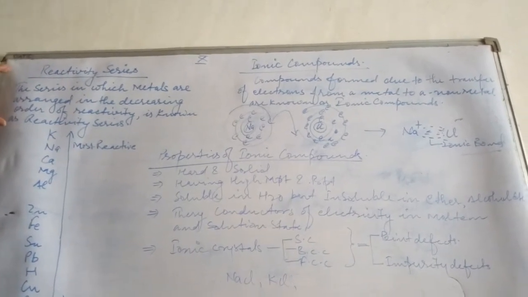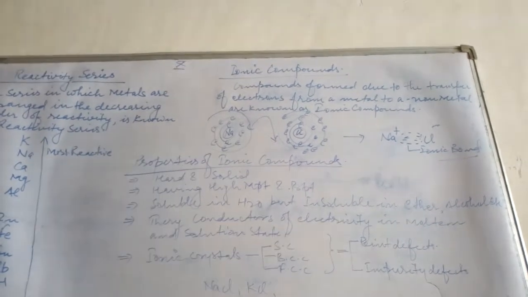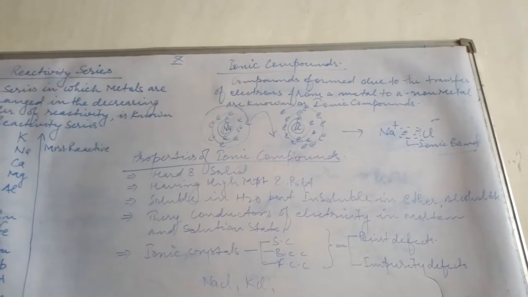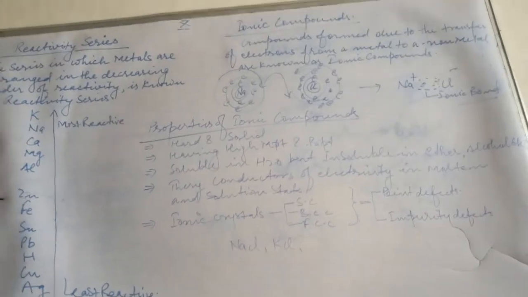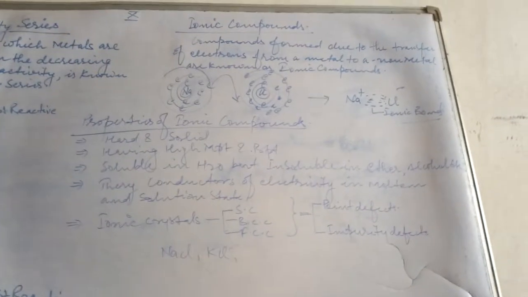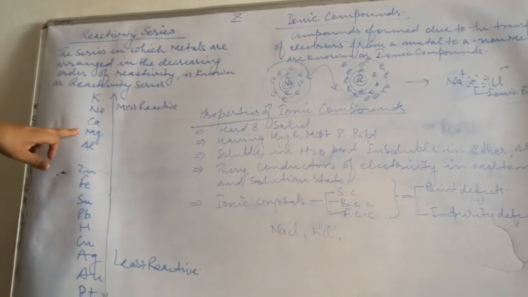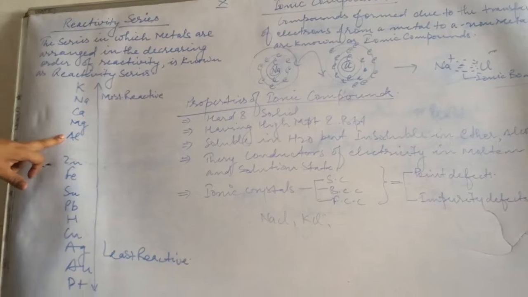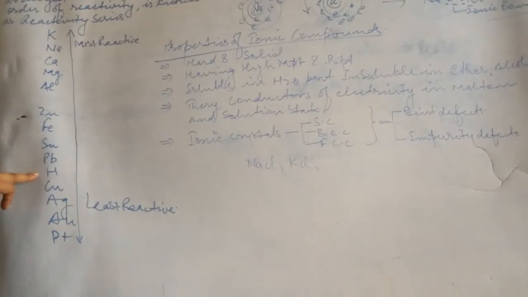How can you define the reactivity series? The series in which metals are arranged in the decreasing order of reactivity is known as the reactivity series. Children, here I have written some elements in their reactivity series. Potassium is on top, then sodium, calcium, magnesium, aluminium, zinc, iron, tin, lead, and even hydrogen.